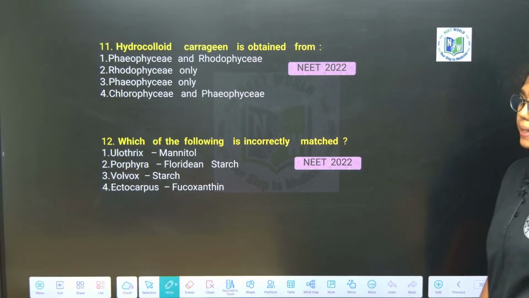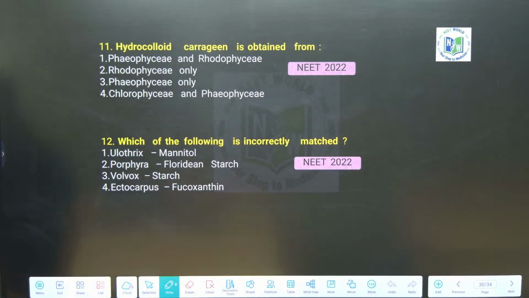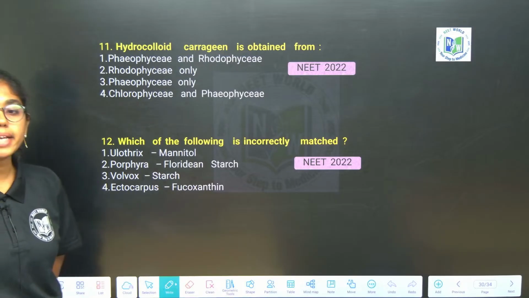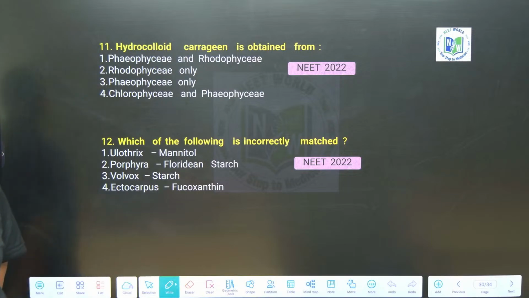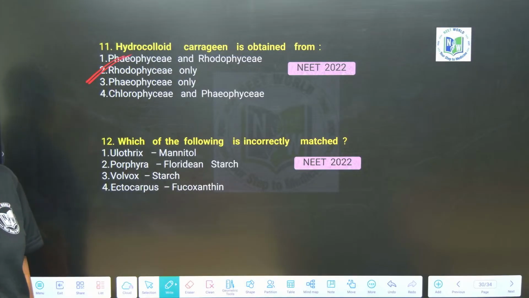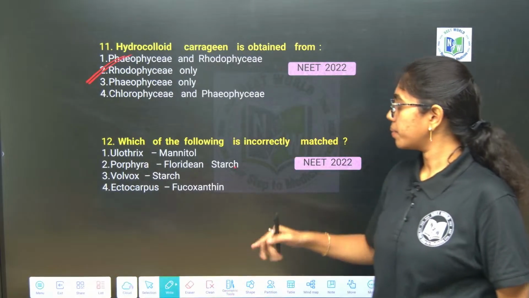Simple questions from algae. Hydrocolloid carrageen is obtained from Rhodophyceae, only Rhodophyceae. Agar, carrageen, funori, they are obtained from Rhodophyceae. Algin is from Phaeophyceae.